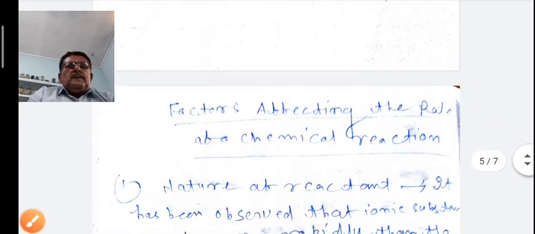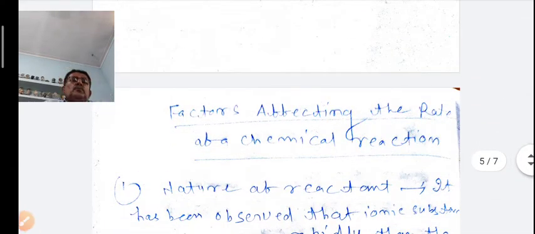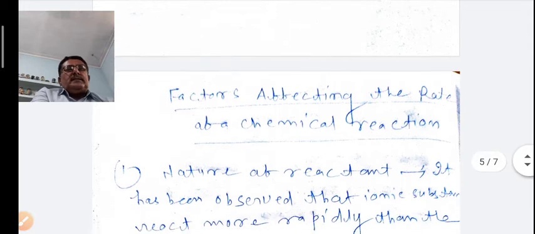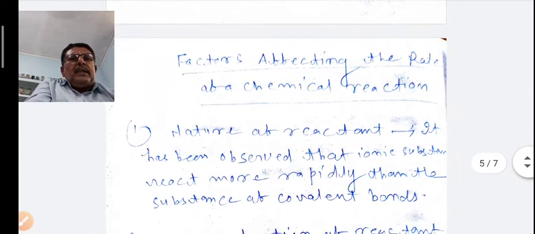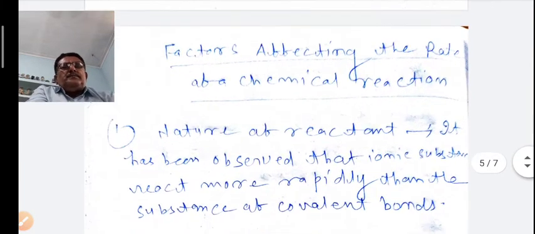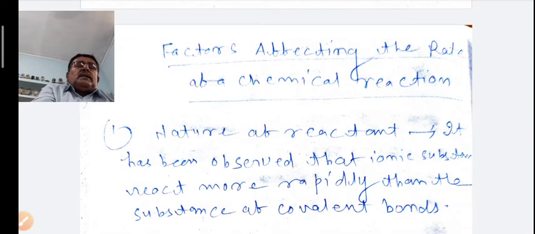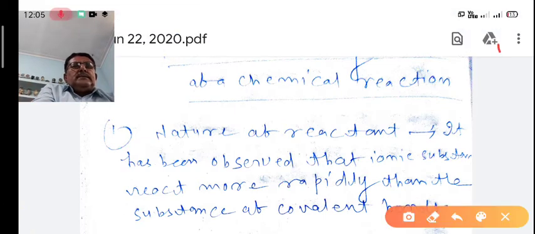Now come to the next point in chemical kinetics. A very important point is the factors affecting the rate of a chemical reaction. What are the factors which affect the rate of chemical reactions? The first point is the nature of reactant.